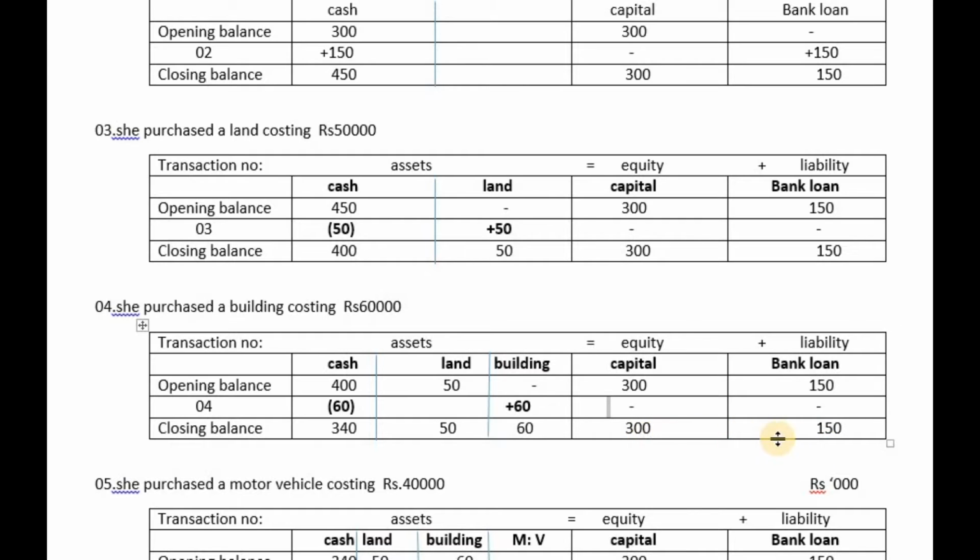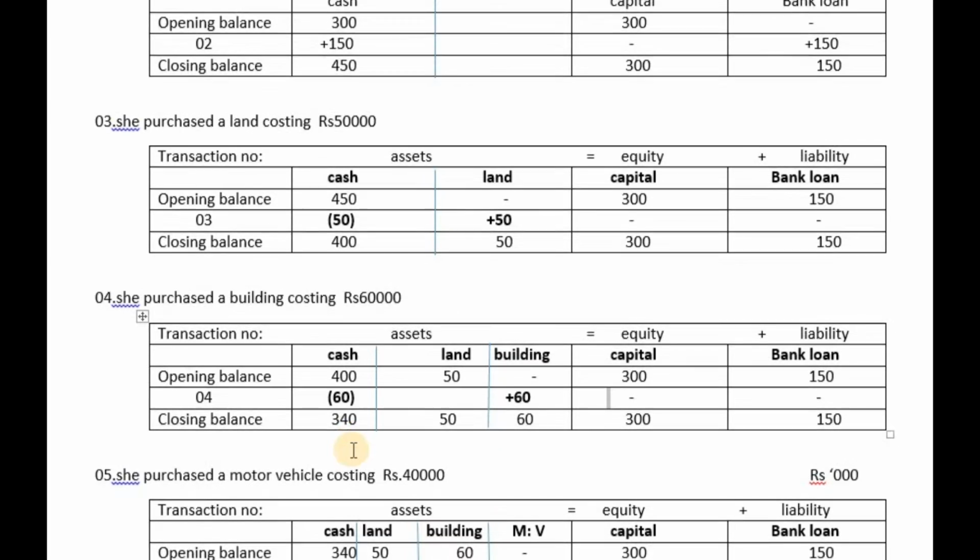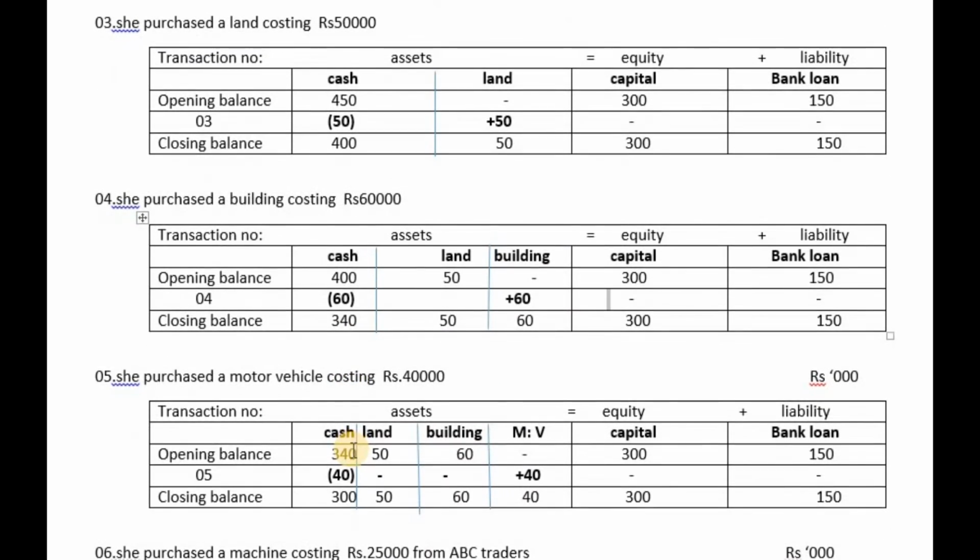Total of equity plus liability 450,000. Here total of assets becomes 450,000, comprising building 60,000, land 50,000, cash 340,000. This is the result in the end of the fourth transaction.